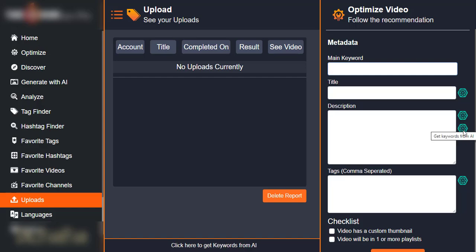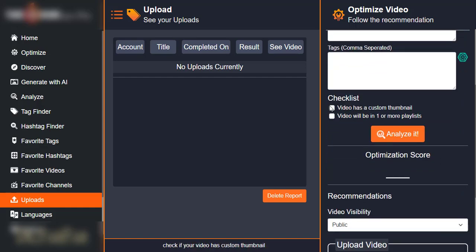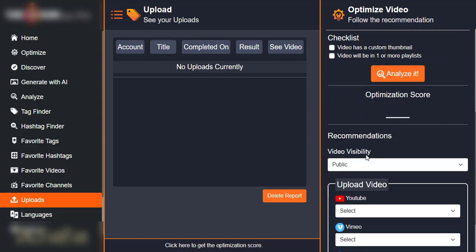It can also generate keywords for you, and tags. It can also give you an analysis of your content, the optimization score, so that you can know how to improve your optimization score. If you are able to increase your optimization score, you know your video is going to do well.